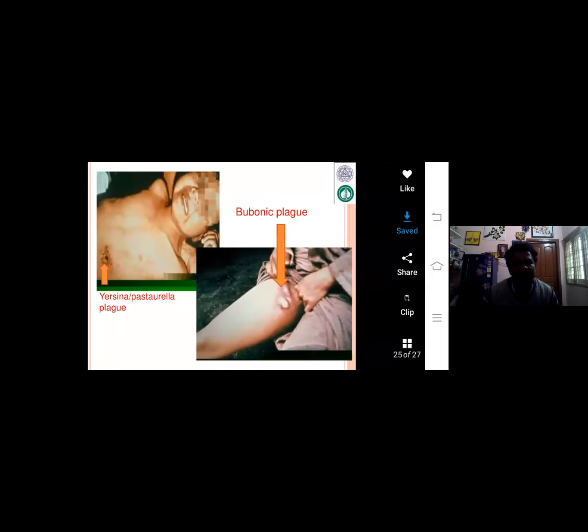Okay, see, we are observing the bubonic plague on the skin, Yersinia pestis, especially on the chest part.